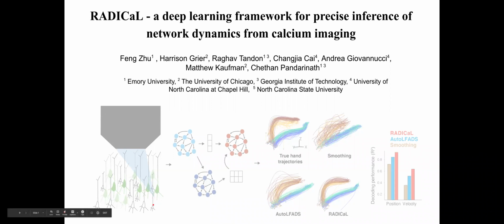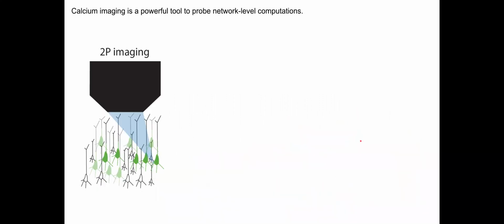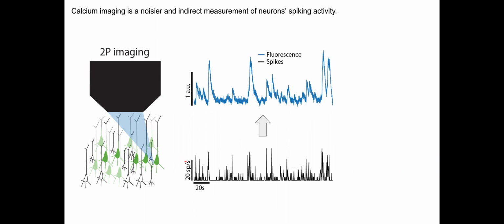Hi everyone, I'm going to give a brief overview of our work on developing RADICAL, which is a deep learning framework for precise inference of network dynamics from Cosyne imaging. Two-photon Cosyne imaging is a powerful tool to monitor hundreds to thousands of neurons in the brain, usually with cell types identified, and provide great opportunities to understand network-level computations.